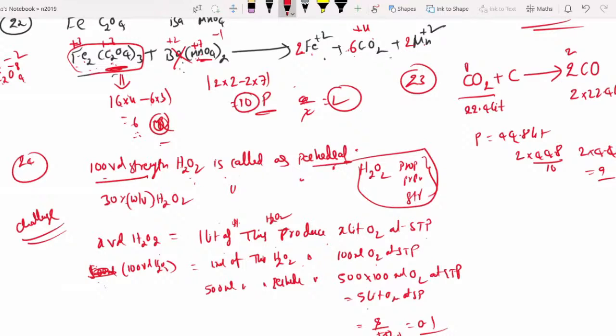So 500 ml produces 500 into 100 ml, that is 50,000 ml, which is nothing but 50 liters. Then 5 by 50 is equal to 0.1, the answer.